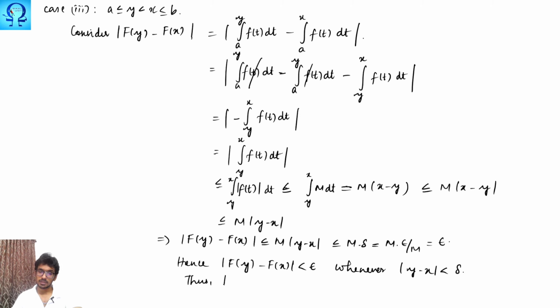This proves f is continuous at all the points of a comma b. So it is continuous on the closed interval a comma b. This is what we have proved.